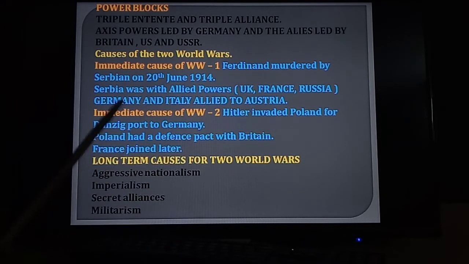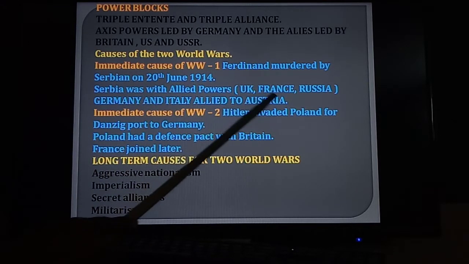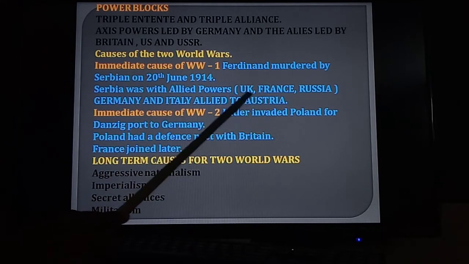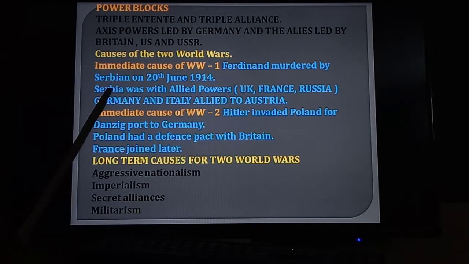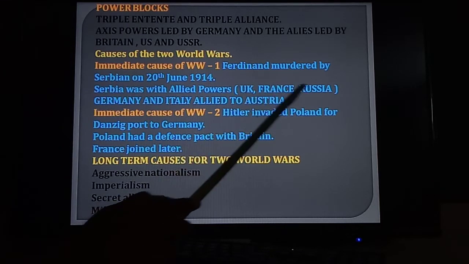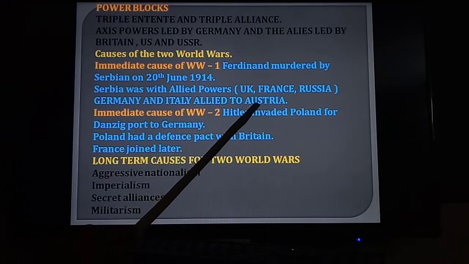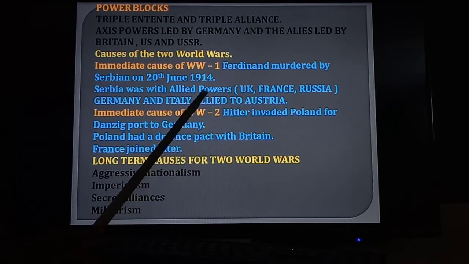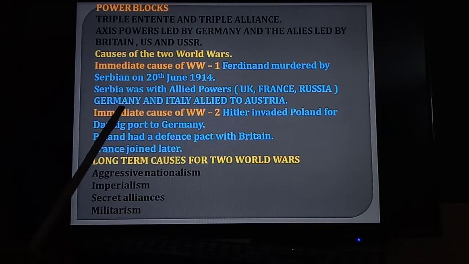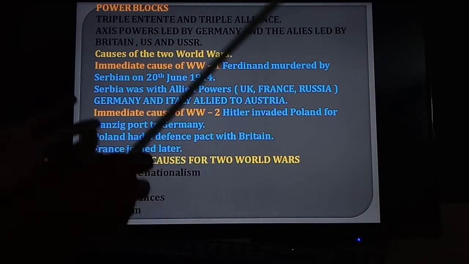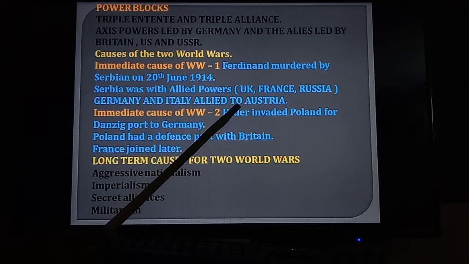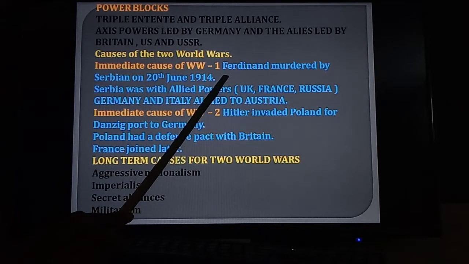Next one, Germany and Italy allied to Austria. When Serbia allied with these three countries, Austria also allied with Germany and Italy. That is why three countries formed one group and another three countries the next group. So they fought each other. So that was the immediate cause of the First World War.